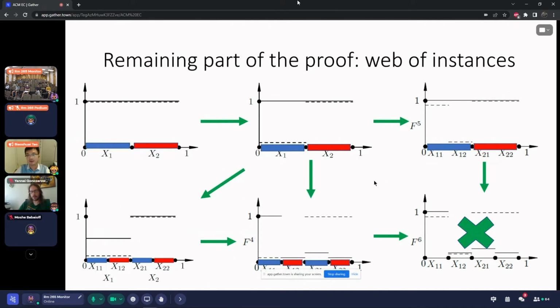But basically, I construct 6 instances, and the arrow here represents implications. The previous allocation results of the instances will imply the allocation of some later constructed instances. And at the end of the day, we can reach a 6th instance, F6, where there's no allocation that can satisfy both fairness and proportionality. So this gives a rough idea of the proof.